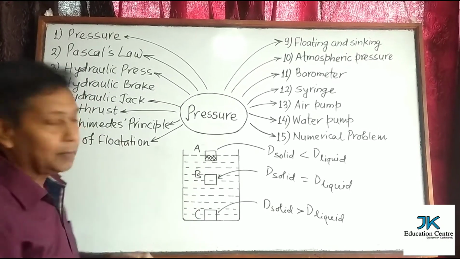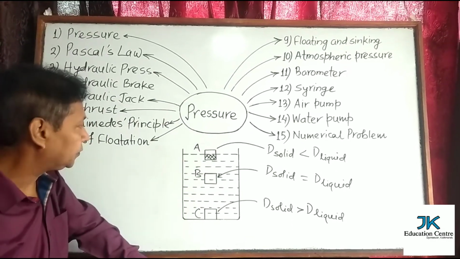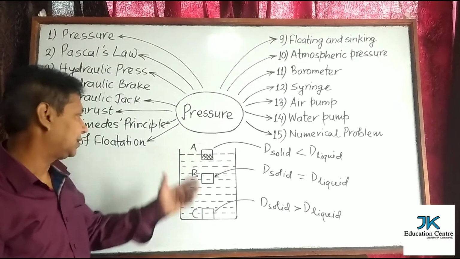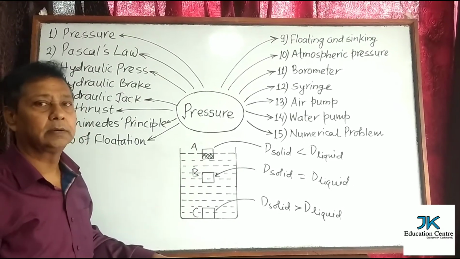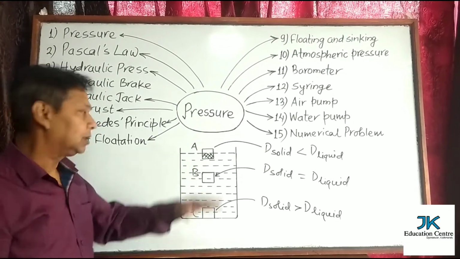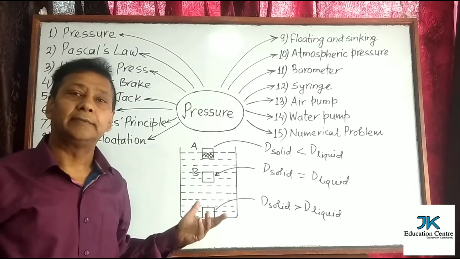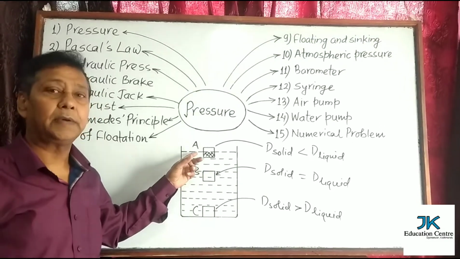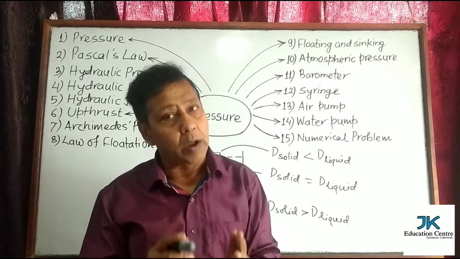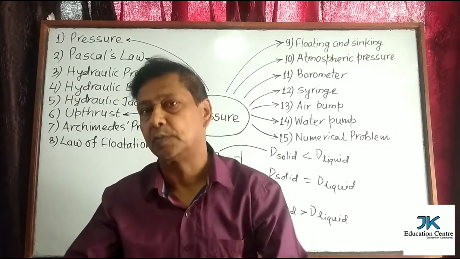Now this is about the upthrust. Now the next question may be like this also. What is the weight of A, B and C? Then you can say that weight of A is 0, B also 0, but C has certain weight. The question may be like this also: the weight of a floating body is 0. Why is the weight of A 0? This is one of the simple questions. A floating body weighs 0. What does it mean? How does it weigh 0? Your answer should be like this.